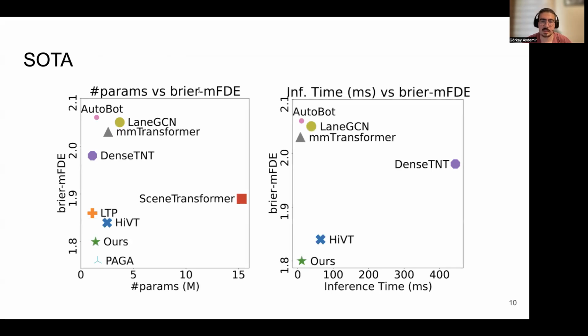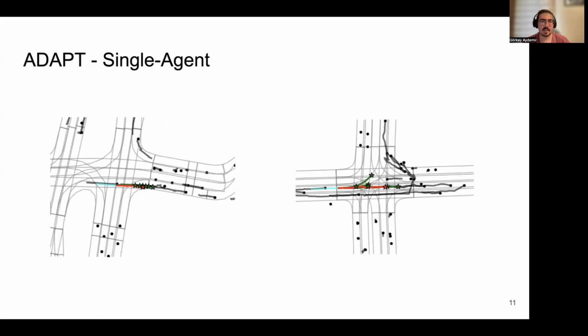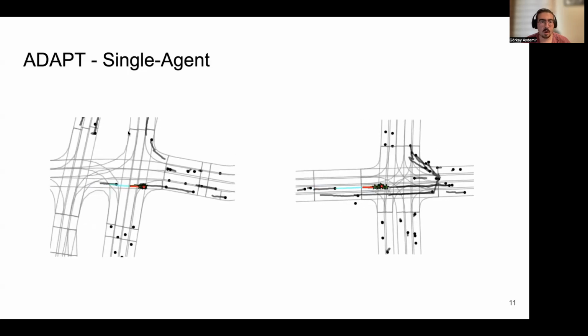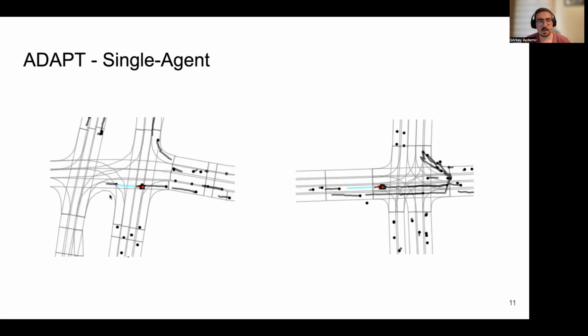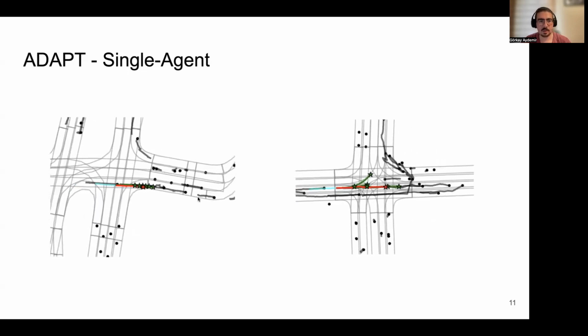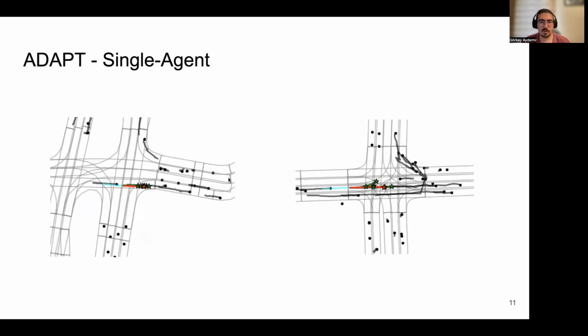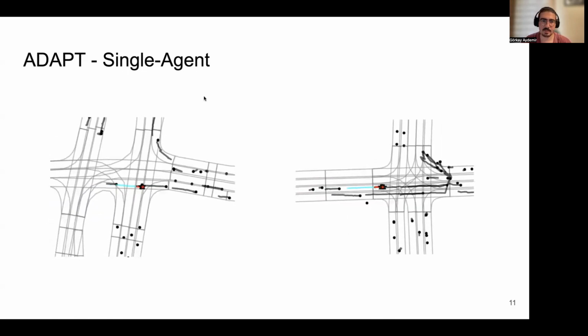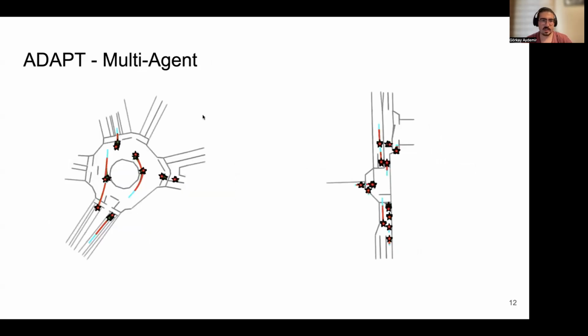Here, we present some qualitative examples from our single-agent predictions on Argoverse. On the left, ADAPT can predict trajectories corresponding to different speeds depending on the agents in front. On the right, we see two different behaviors predicted, going straight and turning left. We also visualize multi-agent predictions on the Interaction dataset. On the left, we show a turning scenario where the location of agents depend on each other. On the right, we see another complicated scenario.